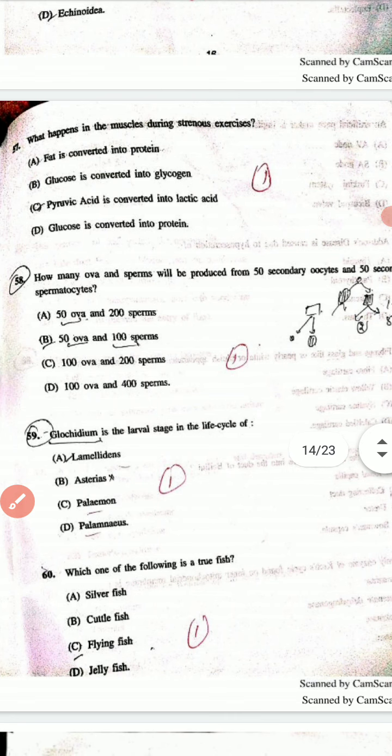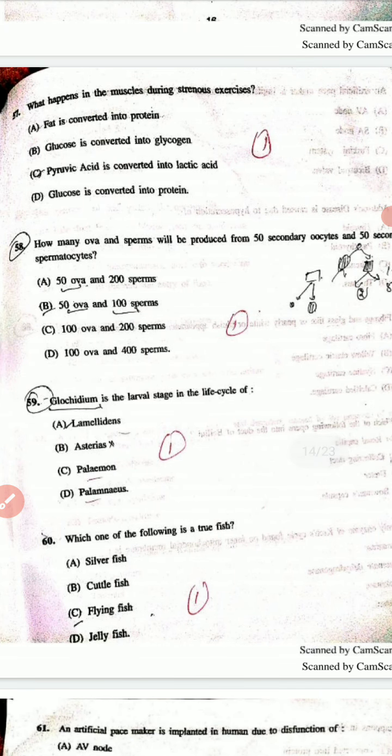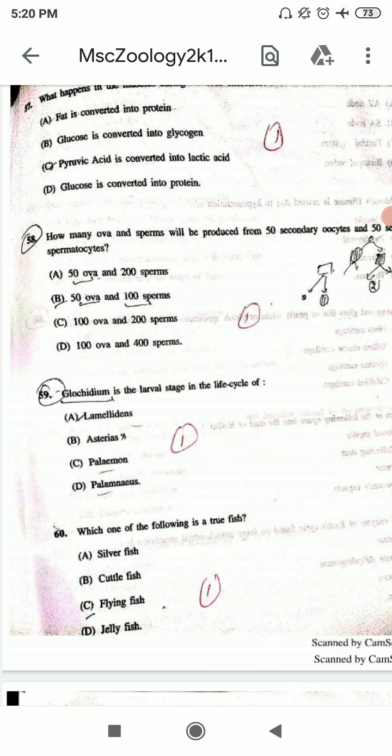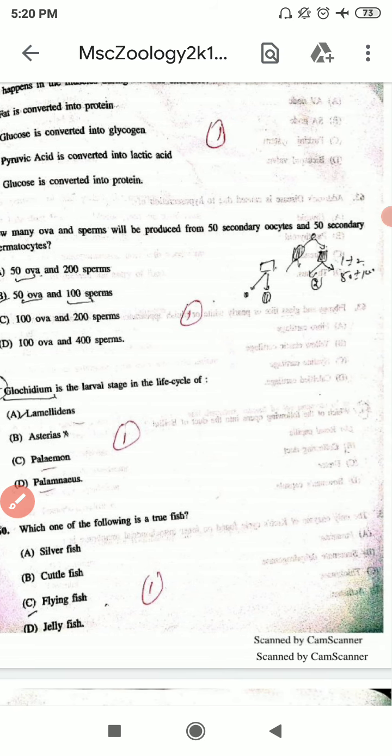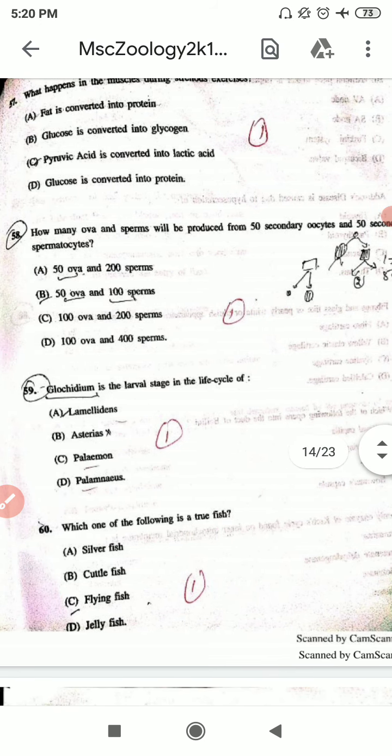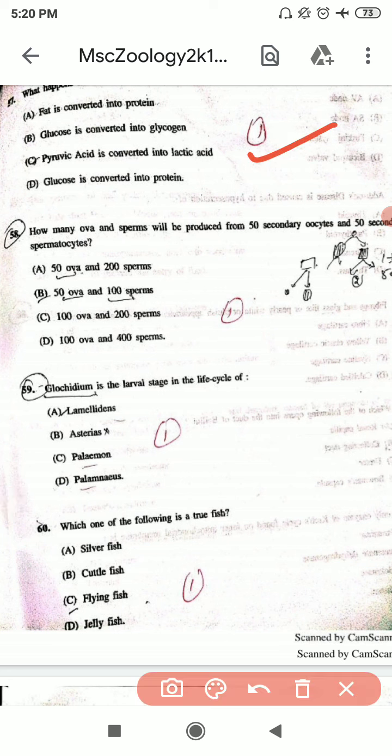57th question is what happens in the muscle during strenuous exercise, and the correct option is C. 58th question is how many ova and sperm will be produced from 50 secondary oocytes and 50 secondary spermatocytes? And the correct option is A. 59th question is Glochidium is the last stage in the life cycle of, and the correct option is A. 60th question is which one of the following is a true fish, and the correct option is C.